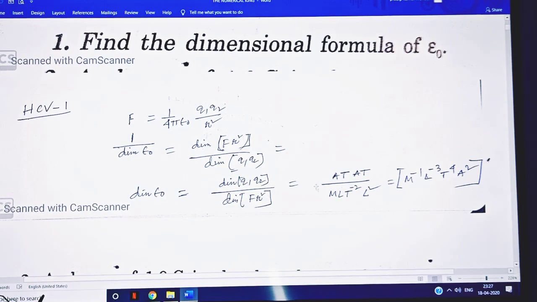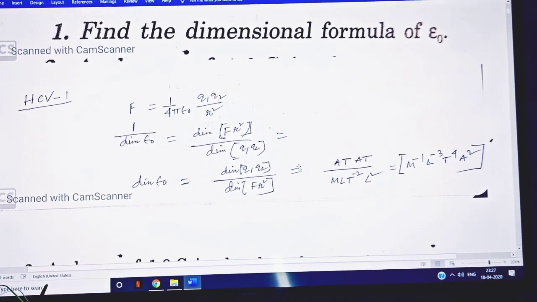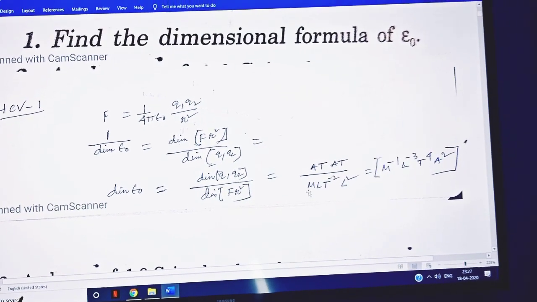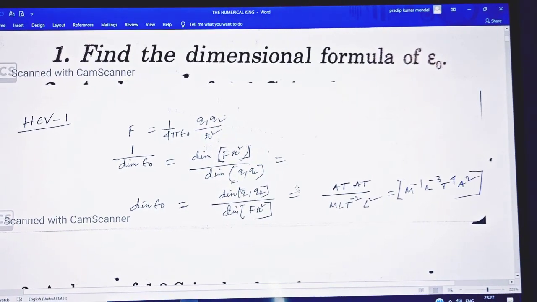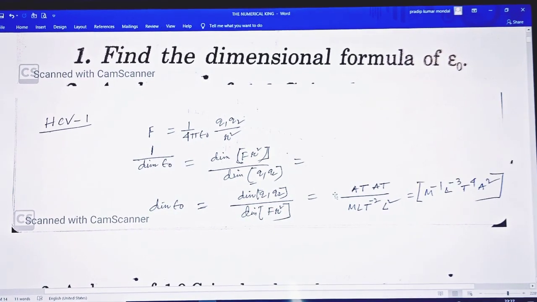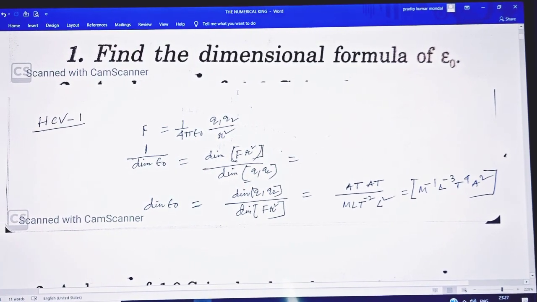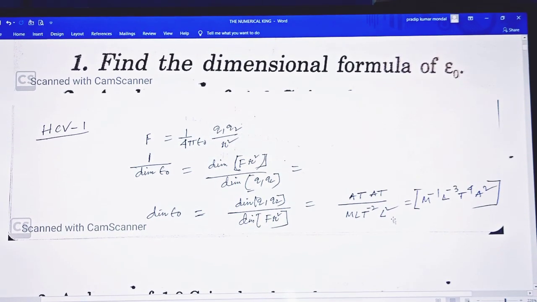The dimension of Q equals A into T, and for Q1 Q2, all the charges, it is AT into AT, divided by force. The dimension of force is MLT minus 2, and this concept about dimensions is taken from the base level, that is the 11th standard, times L square.